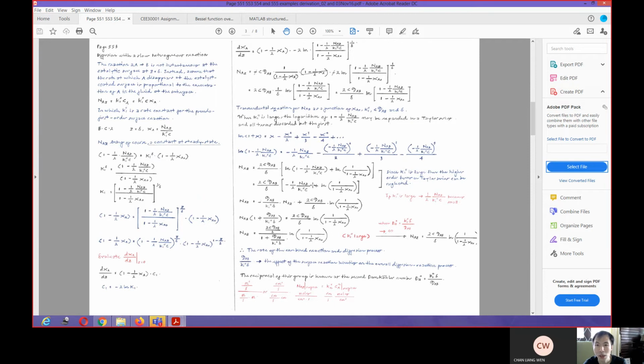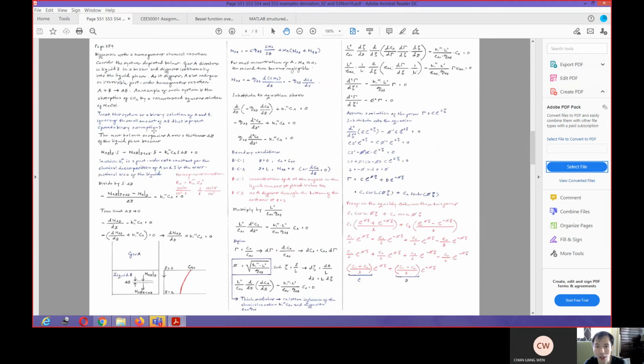The most important thing comes out in the next example. This particular example involves diffusion with homogeneous chemical reactions. So let's say you have a gas A that reacts with the liquid B here.